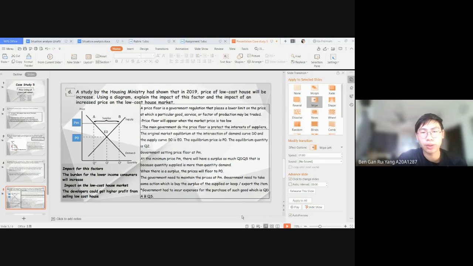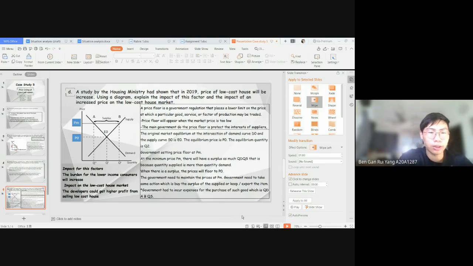Government sets the price floor at PM. At the minimum price PM, there will be a surplus of QD QS. That is because quantity supplied is more than quantity demanded. When there is a surplus, the price will fall to P0. The government needs to maintain that price at PM. Government needs to take some action, such as buying the surplus of the supply or exporting the item. Besides that, government has to incur expenses for the purchase of such goods, which is QD, A, B, QS.